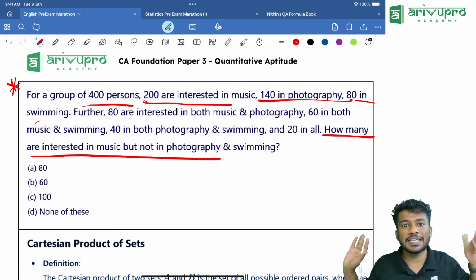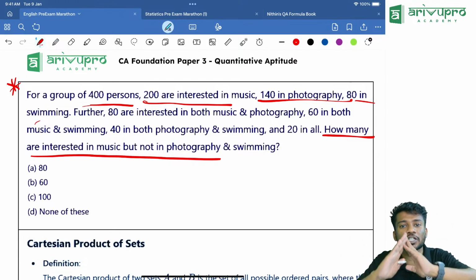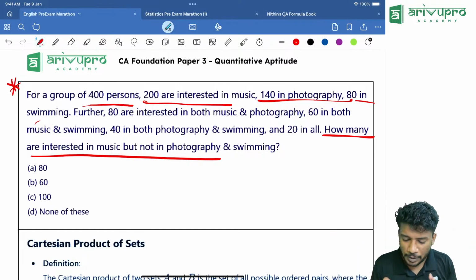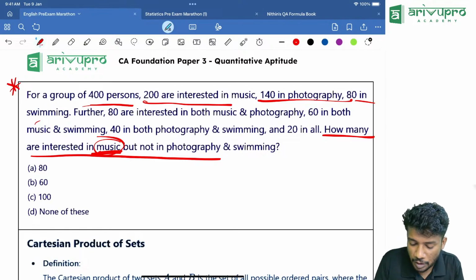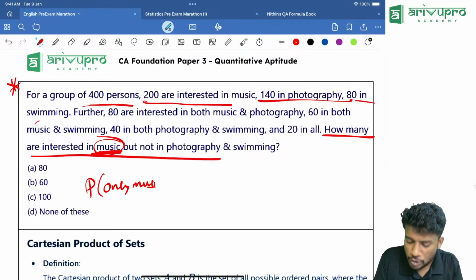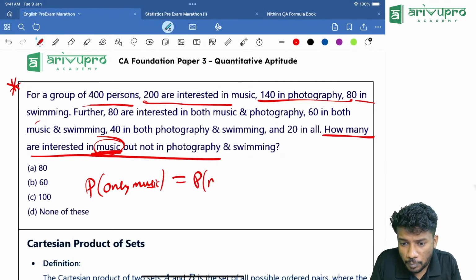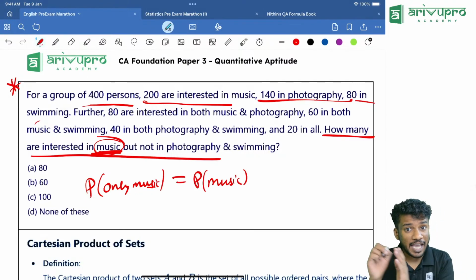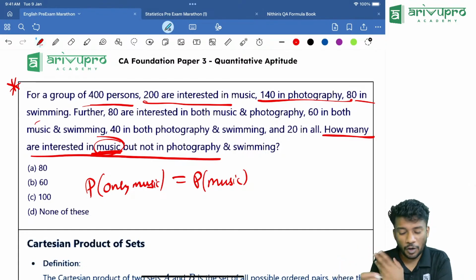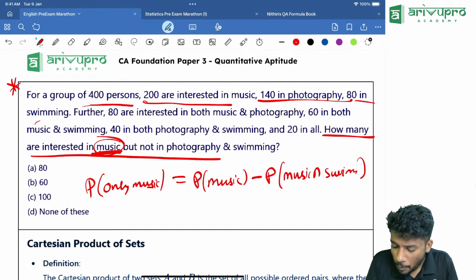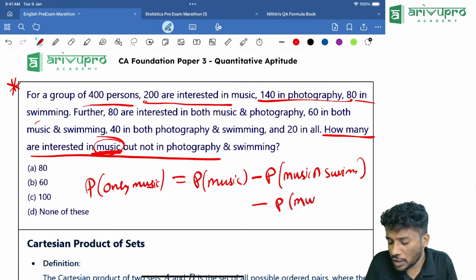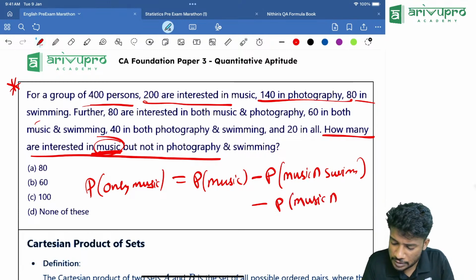If it is only A, we will only consider the terms containing A. Now people, only music means what? Not photography and swimming. We will only consider music. That means P of only music is equal to P of music. Then will we add P of photography and swimming? No, we will ignore it. Minus P of music intersection swimming, minus P of music intersection what else is there? Photography.